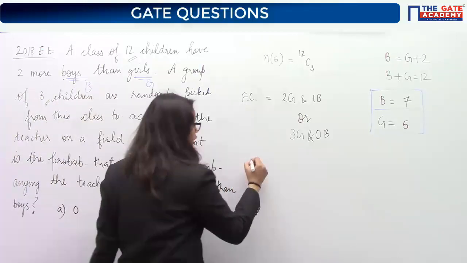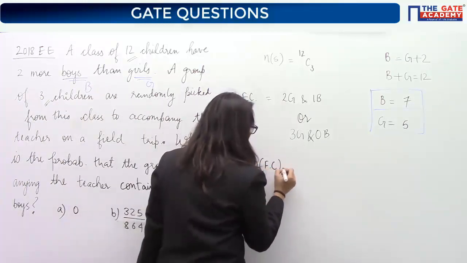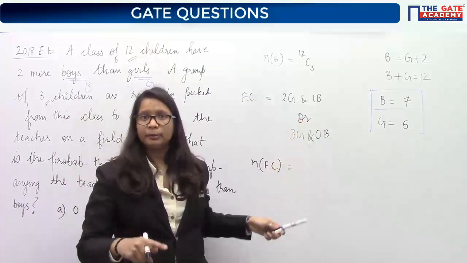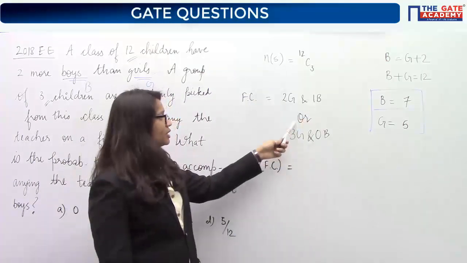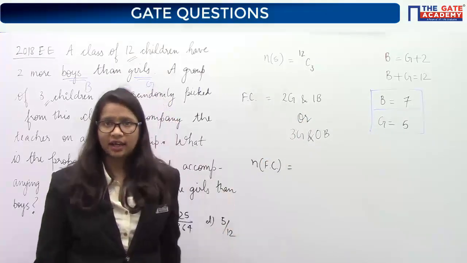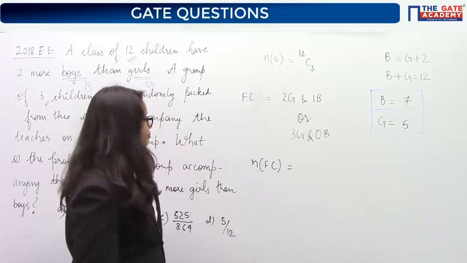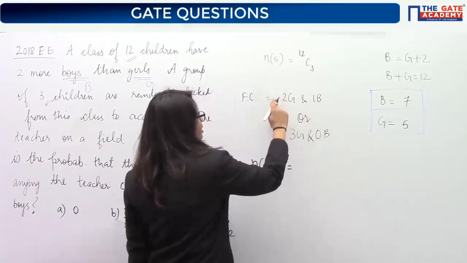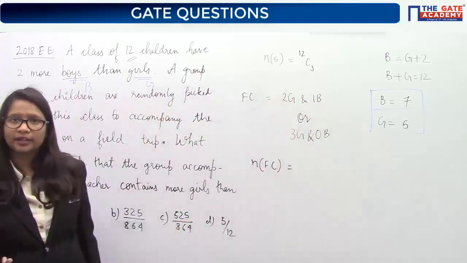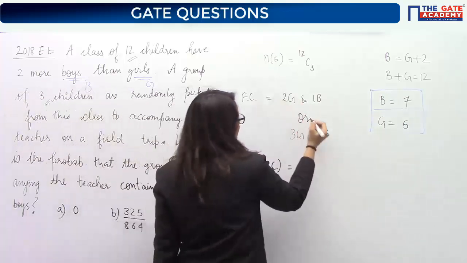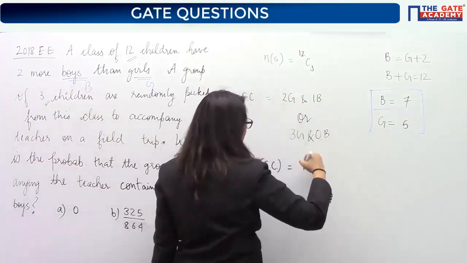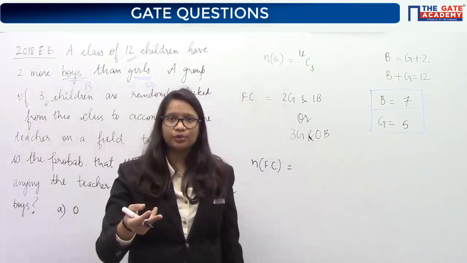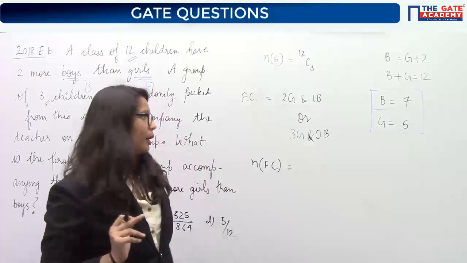Now if you find out what this number will be. I have told you in the last class, wherever you see AND, there will be multiplication, and wherever you see OR, there will be addition. Because they are occurring together, that means intersection is there. For intersection you multiply the probabilities, and because either this can occur or this can occur, you know that for the OR case we use A union B, that means addition of the probabilities.